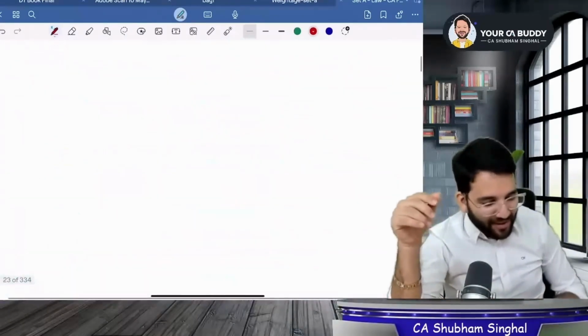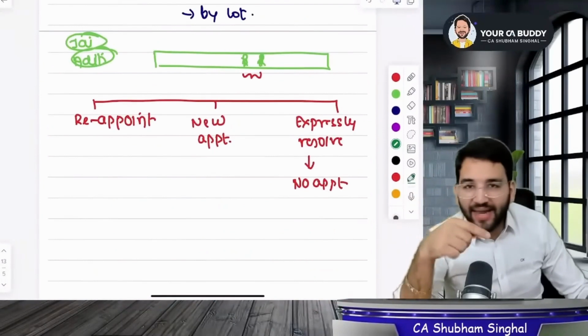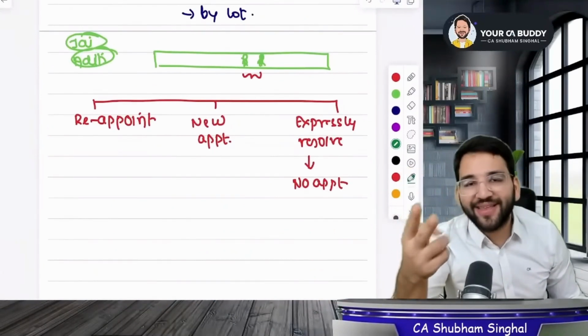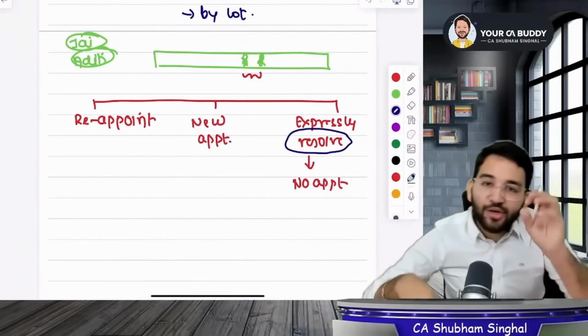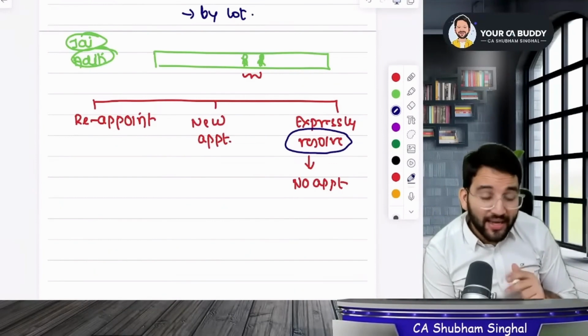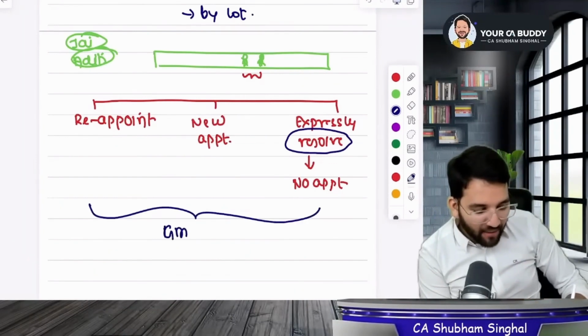Okay, let's go. Sir, as I was moving ahead, I said that you remove 2 people, right? There you can work in 3 ways. Either bring in new people, or reappoint the same ones, or resolve it by getting it done expressly. What does resolve mean? Pass a resolution that we will keep this vacant. But sir, if you haven't done any of the 3 that is given here, then you know what will happen. Your general meeting will be adjourned.